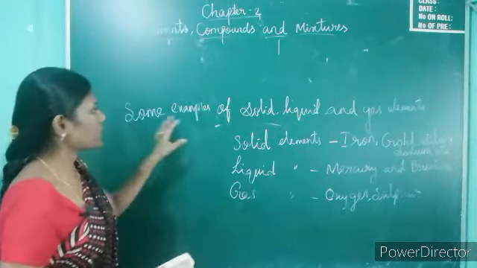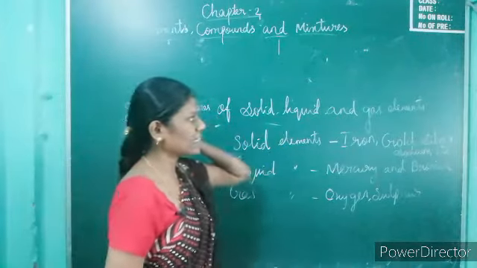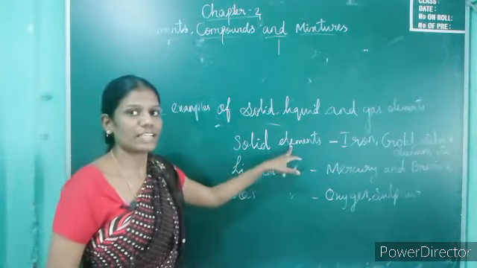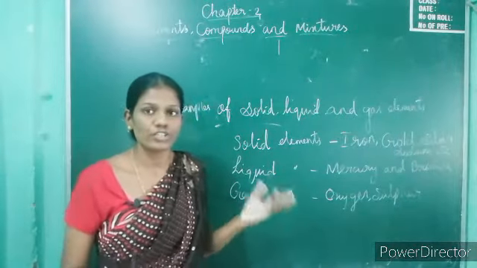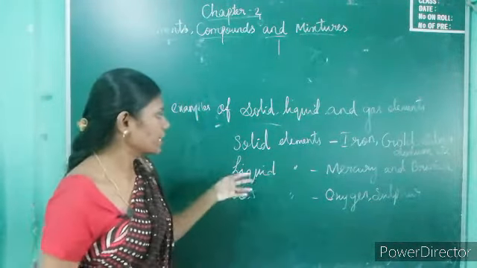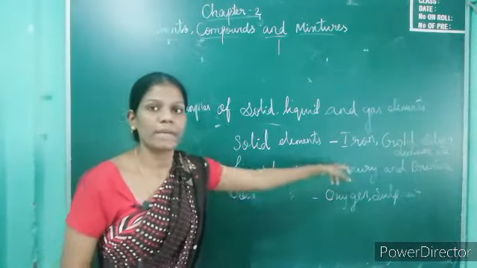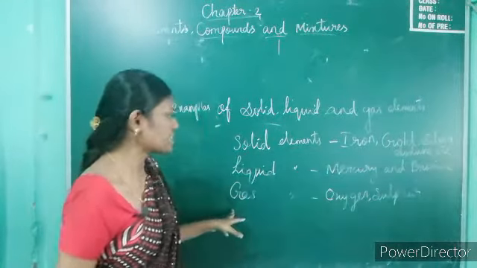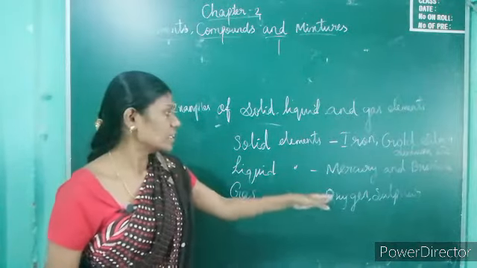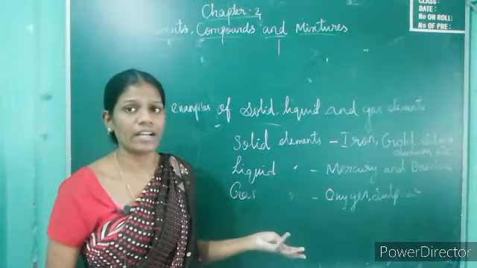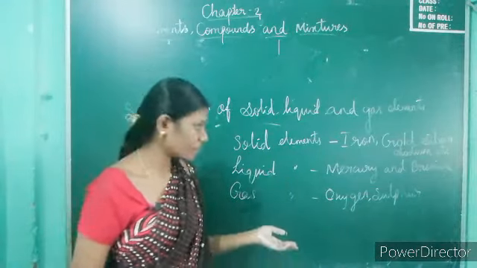See, some examples of solid, liquid and gas elements. Solid elements examples are iron, gold, silver, sodium, etc. Liquid elements examples are mercury and bromine. Gaseous element examples are oxygen, sulfur, then helium, neon, etc.